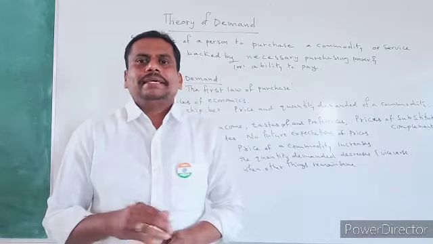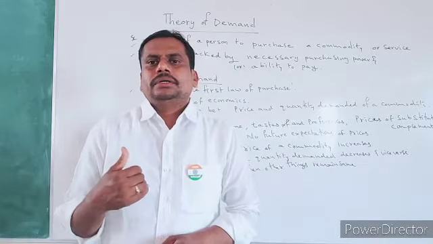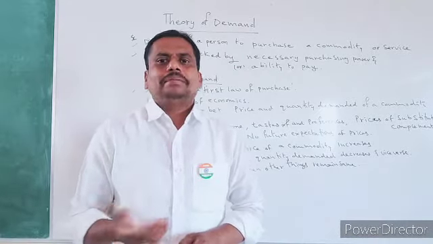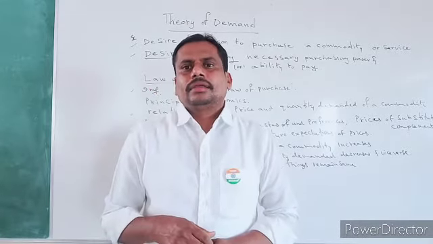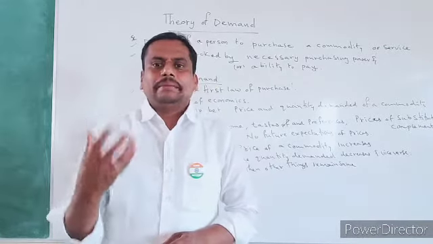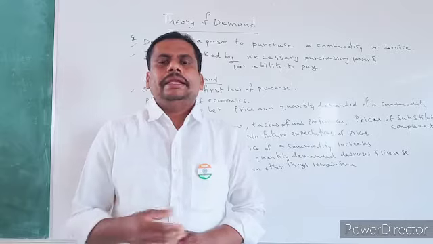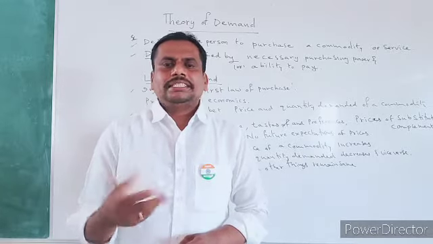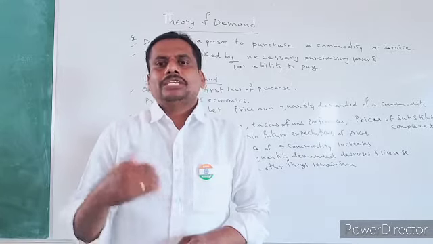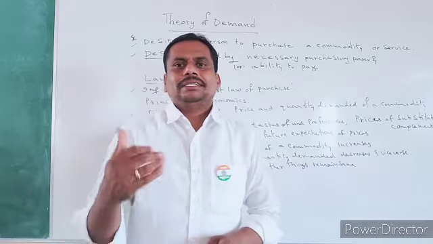But a miser, the person who doesn't want to spend money unnecessarily, has the capacity, the ability, the purchasing power, but he has no desire to purchase a refrigerator.